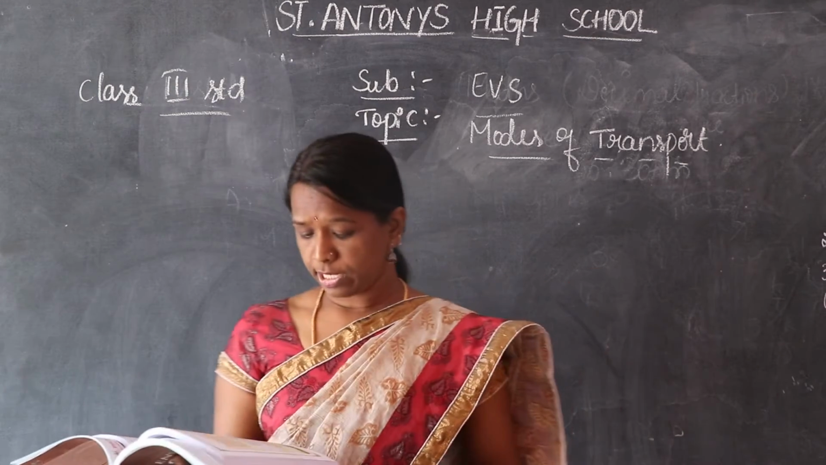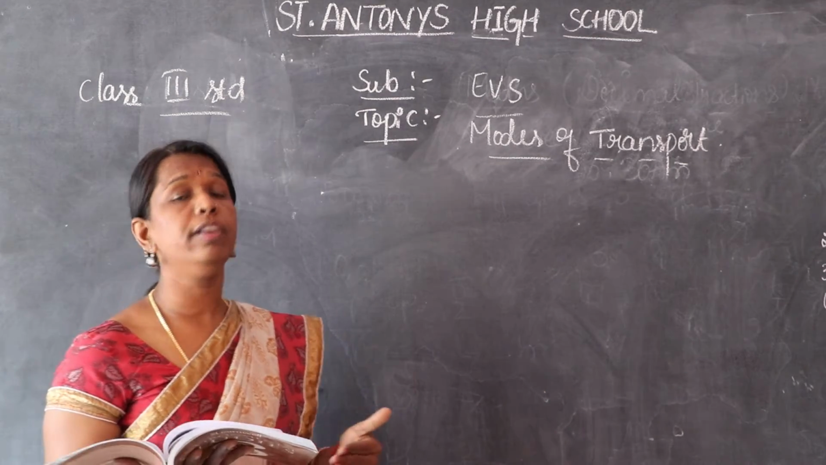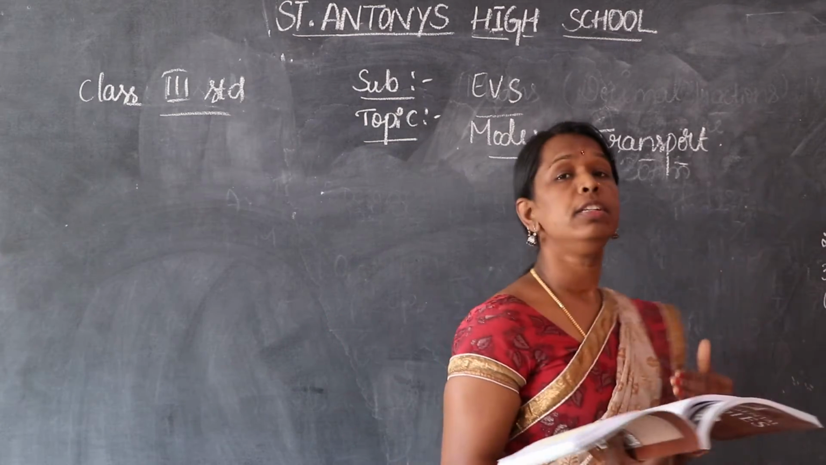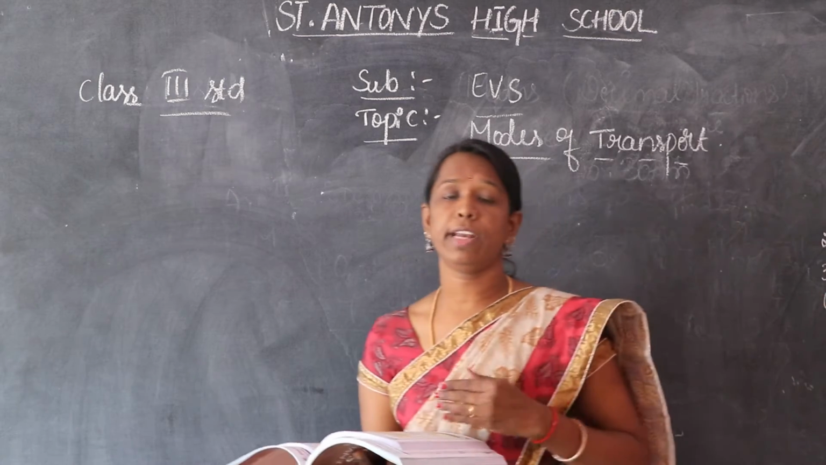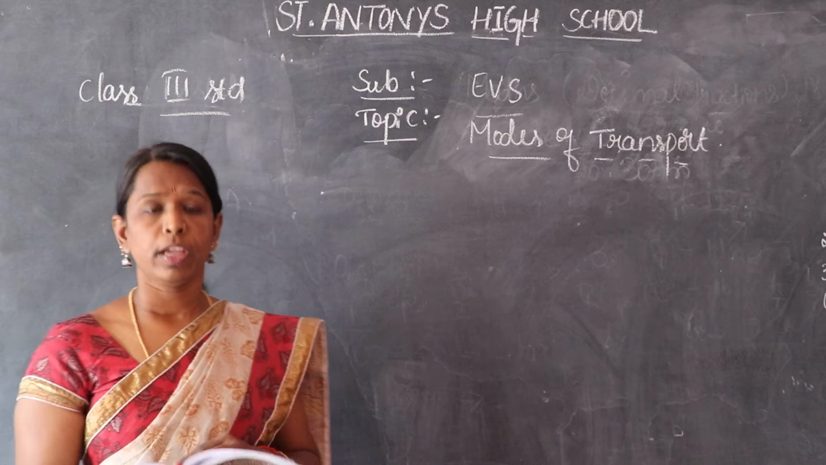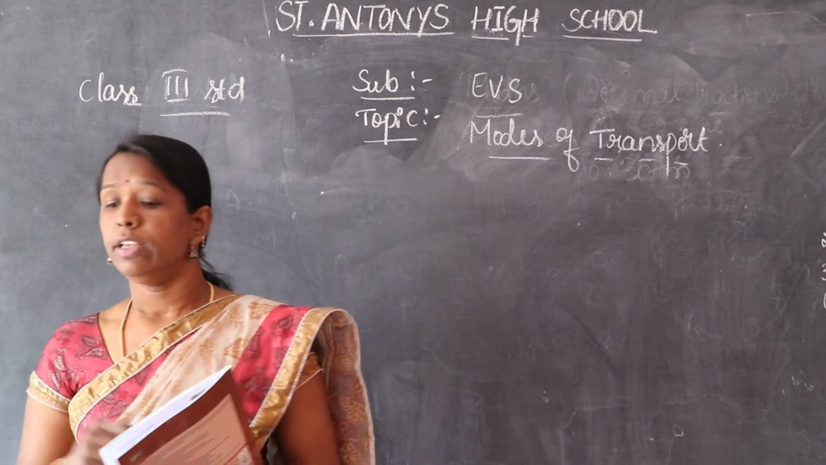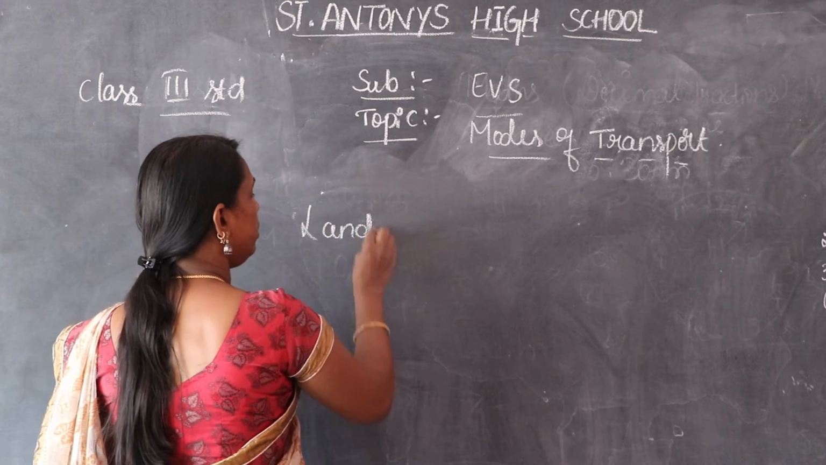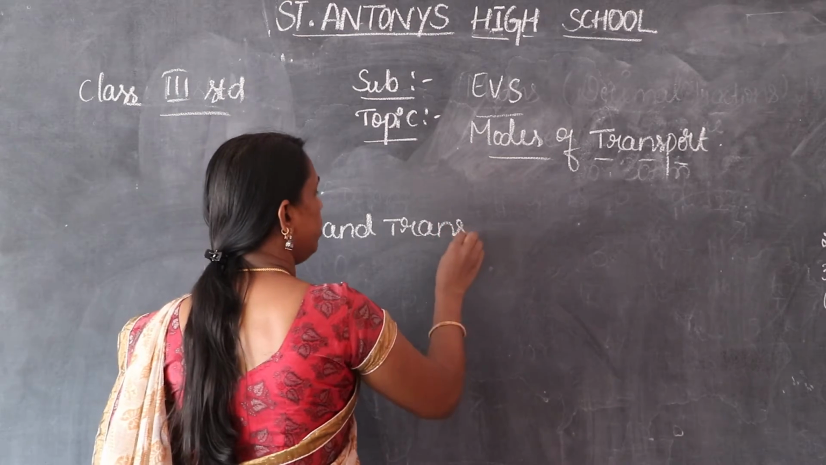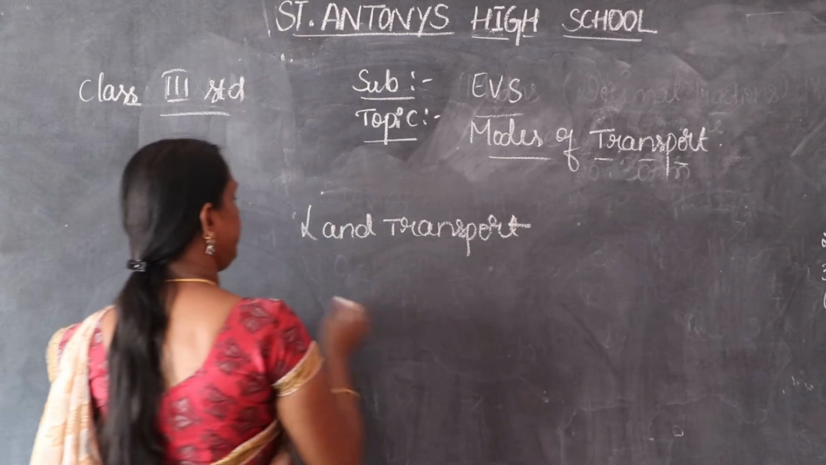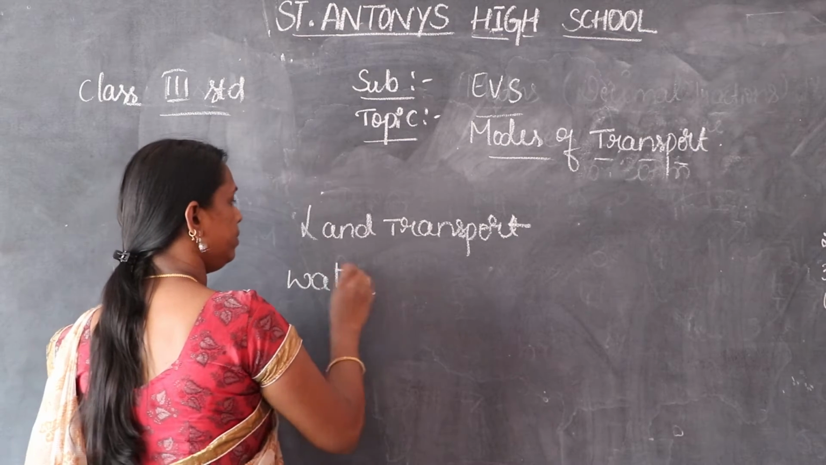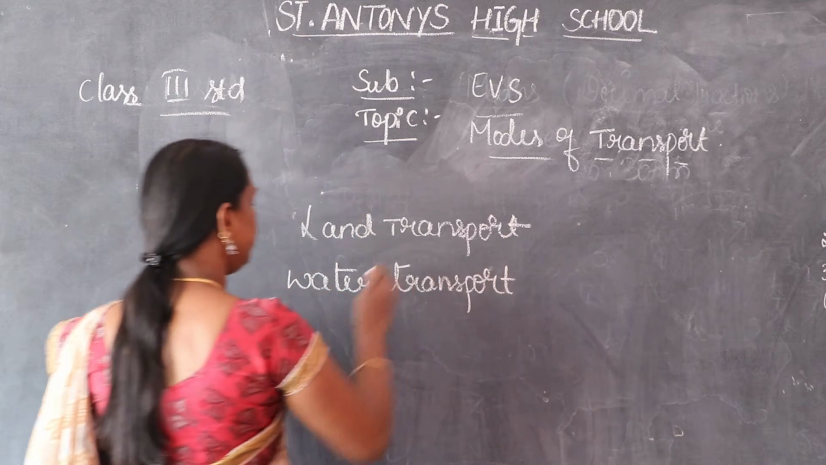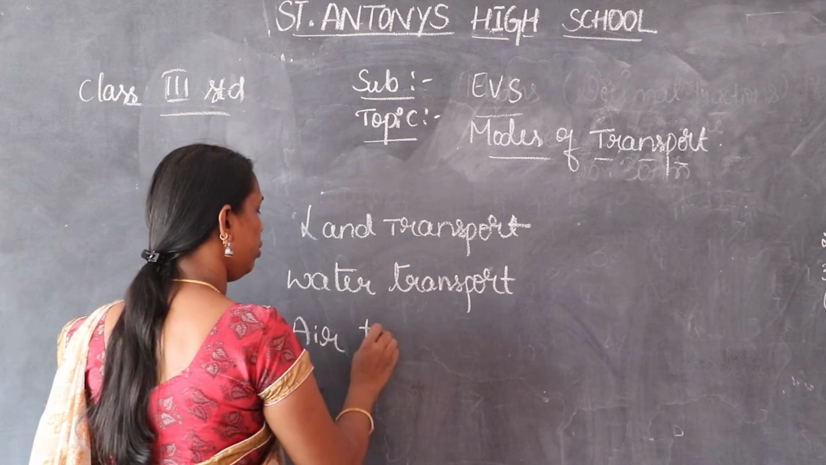Some are moving slow. Which are moving slow? The animal transportation, what we call horse cart and bullock cart, they will move slow, whereas aeroplane and train will move very fast. So let us discuss transportation. There are three types of transportation. There is land transport, water transport, and the third one is air transport.